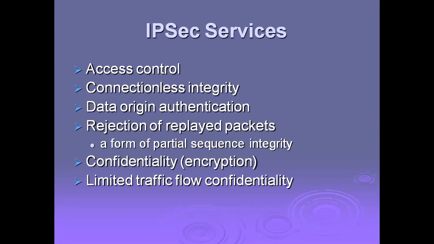Next, data origin authentication. This means the data must be authenticated from its origin. Whenever it is initiated from the source side, the authentication is done all the way up to the receiver, the destination side. That is data origin authentication.